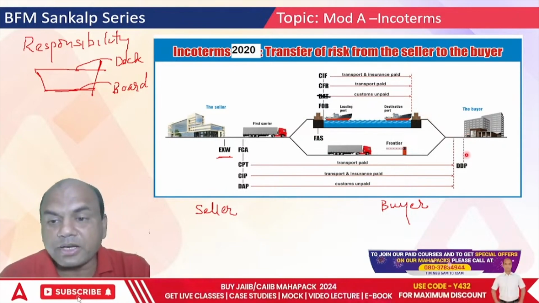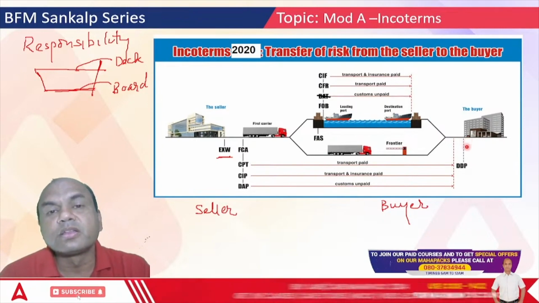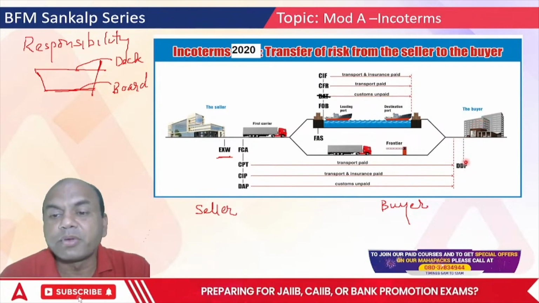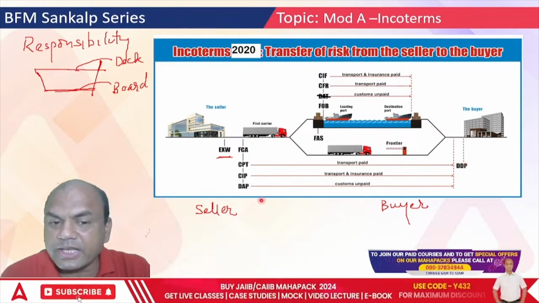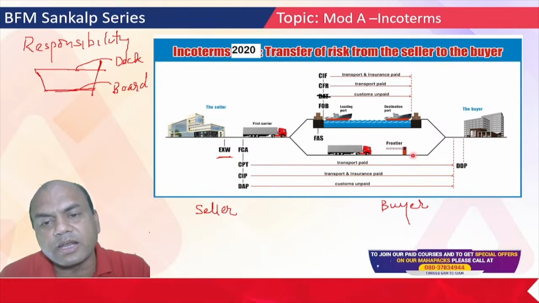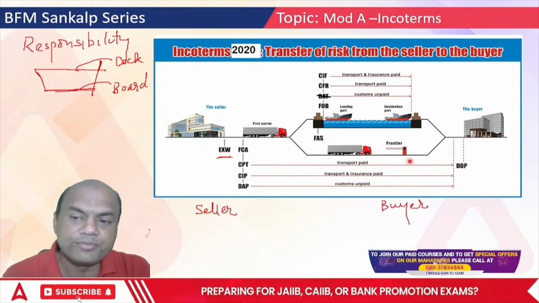DDP, delivery duty paid. This is the best Incoterm for the buyer. Why? Because in DDP, now look at this. DAP and DDP are applicable to both ship as well as road, rail, or air, or anything.